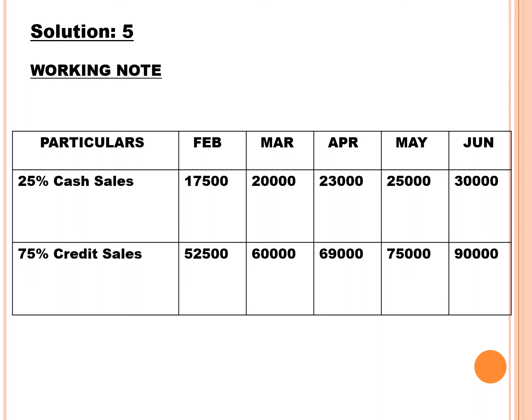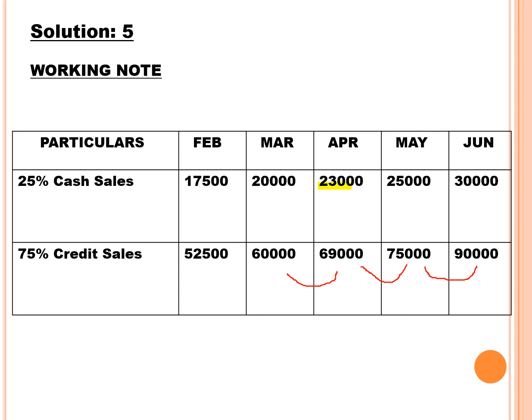Okay, students, now cash sales will be received in the same month. That month cash sales you will receive in that month, but credit sales you will receive after 1 month. That is, March 60,000 you will receive in April. April 69,000 you will receive in May. May 75,000 you will receive in June. I repeat, students, so what will you receive in the month of April?